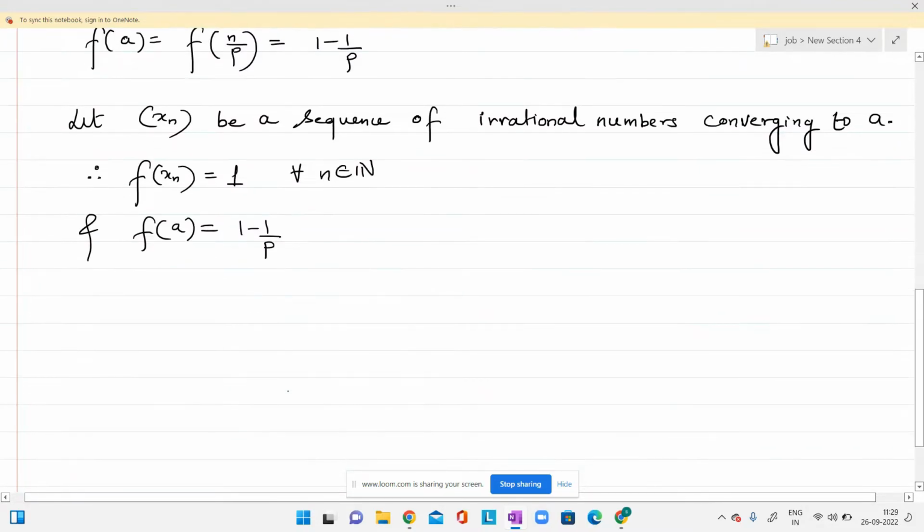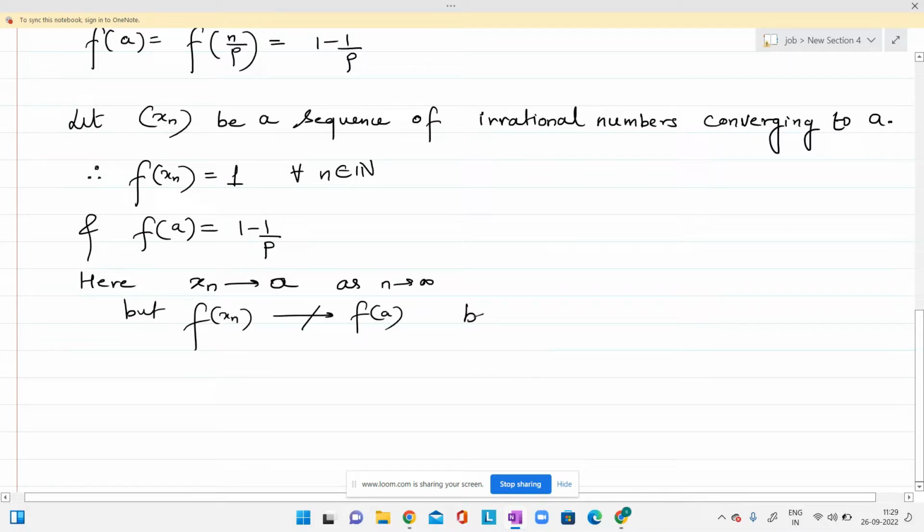So here xn is converging to a as n tends to infinity, but f at xn does not converge to f at a. Why? Because this value is 1 minus 1 by p, which is not the same as 1, and it is less than 1.